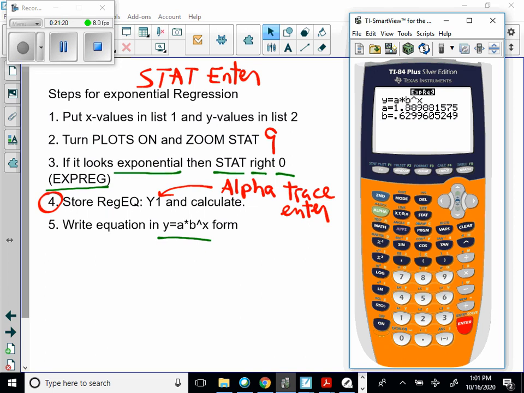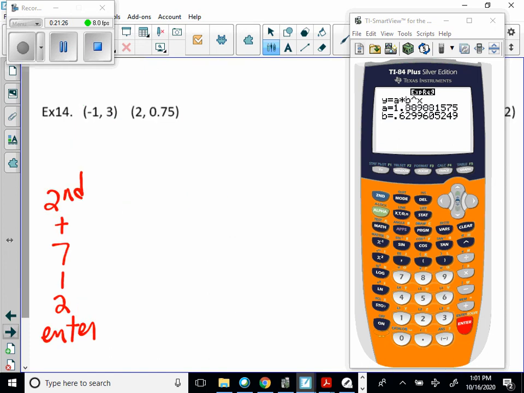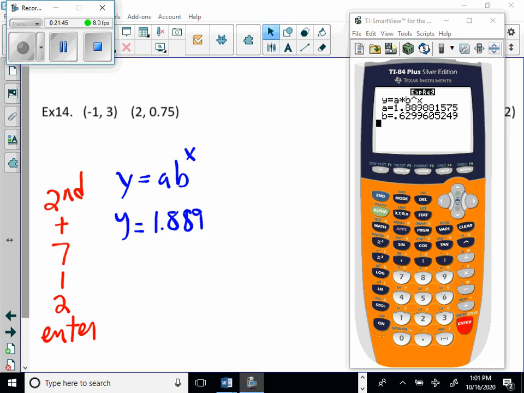So this would be, go to problem, this would be y equals a times b to the x, would be y equal to 1.889.